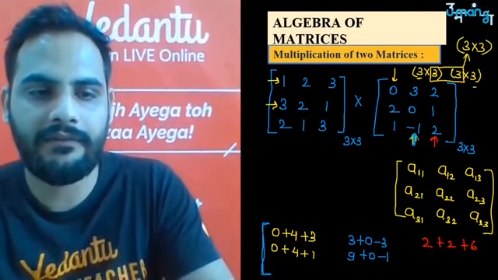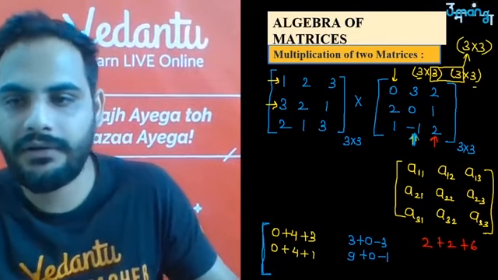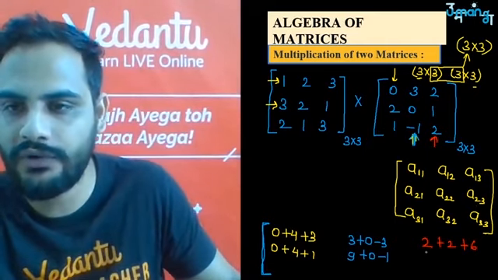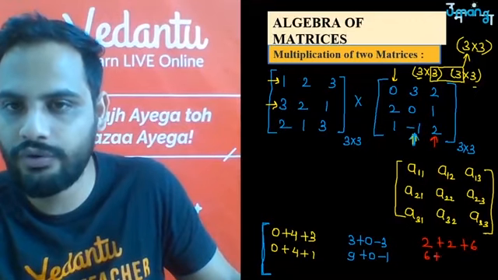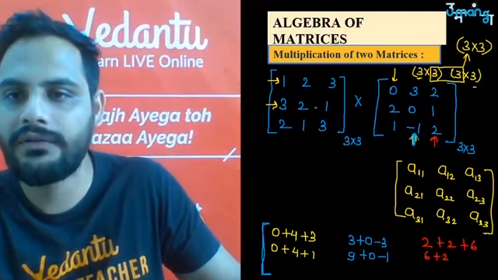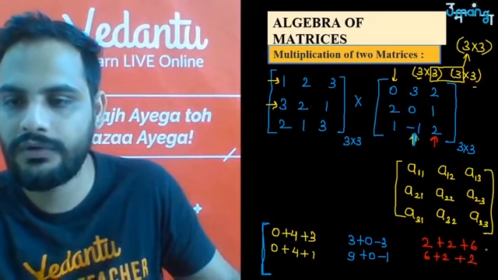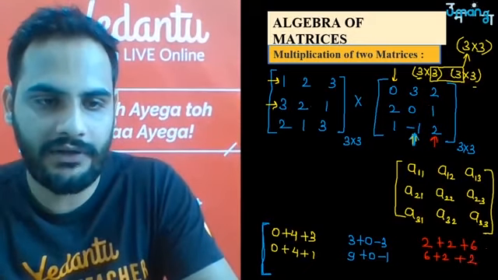Okay, and after that, the third part, A23, second row with the third column. So 3 into 2 is 6, 2 into 1 is 2, and 1 into 2 is also 2. Now the last row, third one.